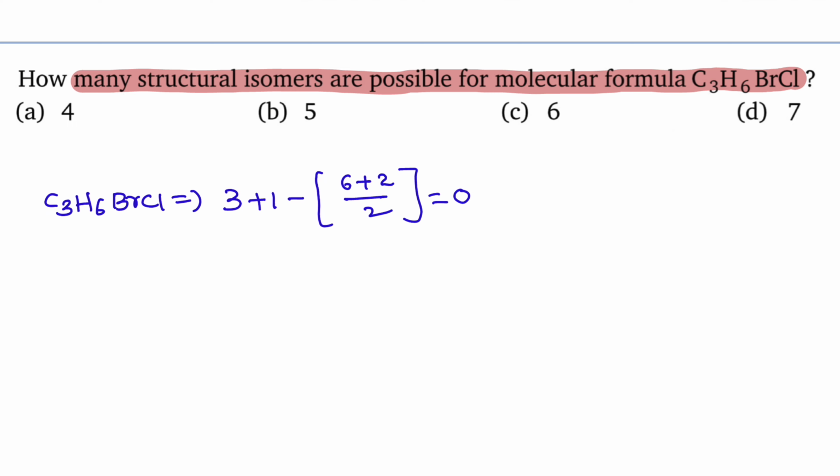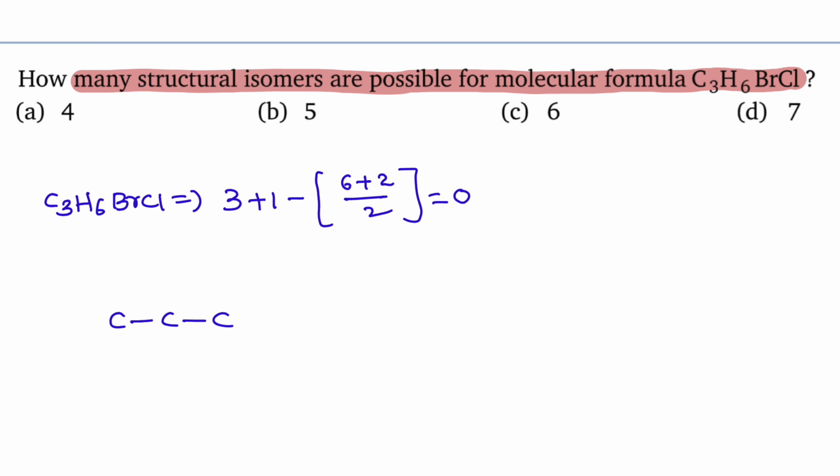So degree of unsaturation is 0. If you write all isomers systematically, you will get the correct answer. Otherwise, if you miss one isomer, obviously instead of 6 you may get 5, instead of 7 you may get 6. You should be very careful and you should proceed systematically.